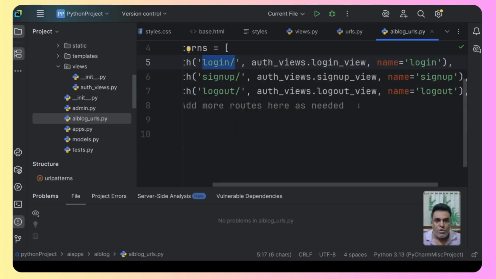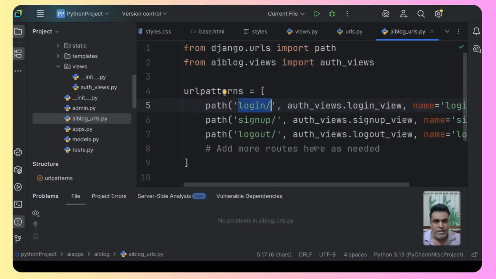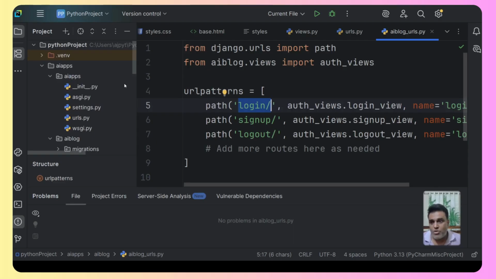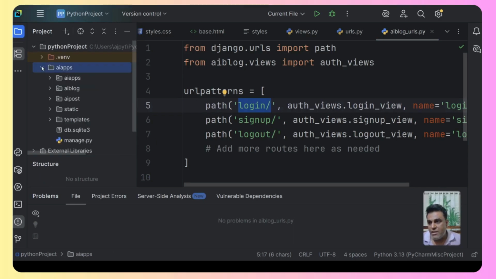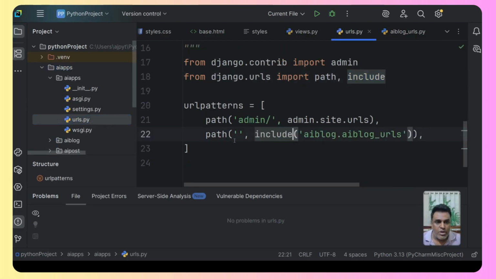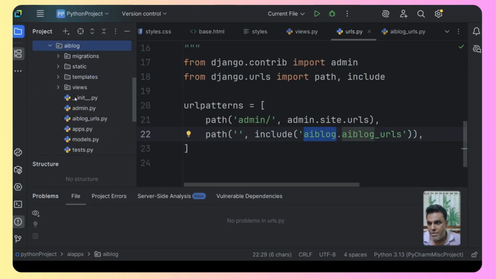Okay. So this is the URL pattern that we have done. And now this URL, ai_blog URL, will go to the main URL file of the project. So inside the project folder, if you open, this is ai_apps, and you can see that is the urls.py. And we need to include it over here, which I have already done. So what we have done, you can see that is ai_blog, which is the app. Inside that app, we have ai_blog_urls, the same file.